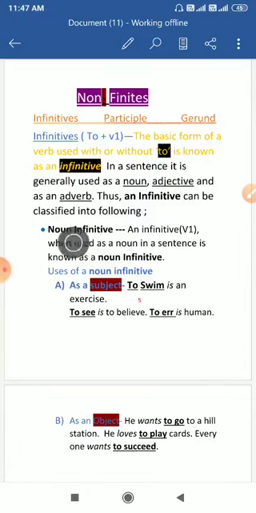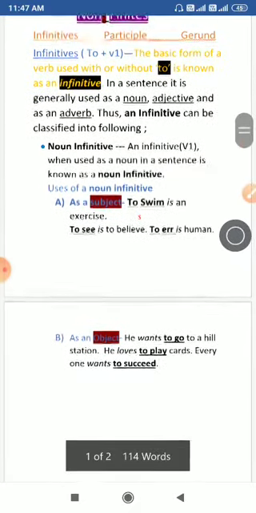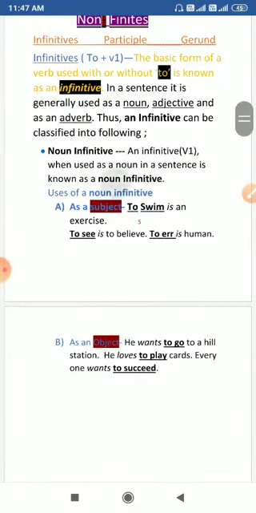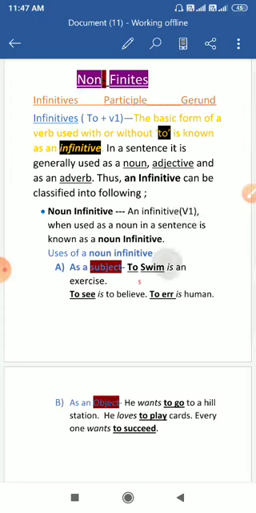A noun is used as the subject of a sentence, as the object of a transitive verb. In the verb chapter you read the transitive and intransitive verbs also. So as the subject, as the object, as the object of a preposition, as the verb complement, and as a noun in apposition. So nouns are used in five forms in a sentence. We will read that in detail, I will give you another class for that.